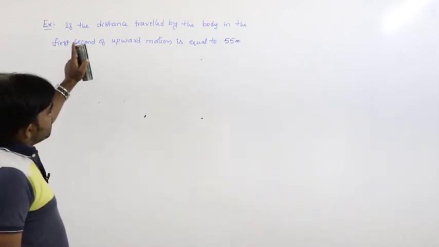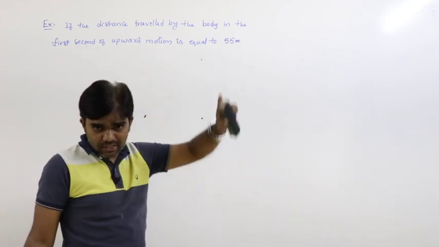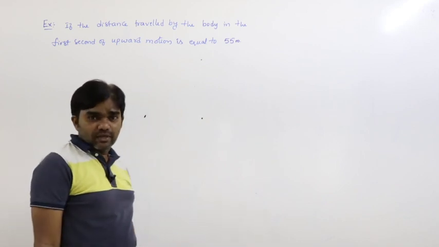The distance travelled by the body in the first second of upward motion is equal to 55 meters.